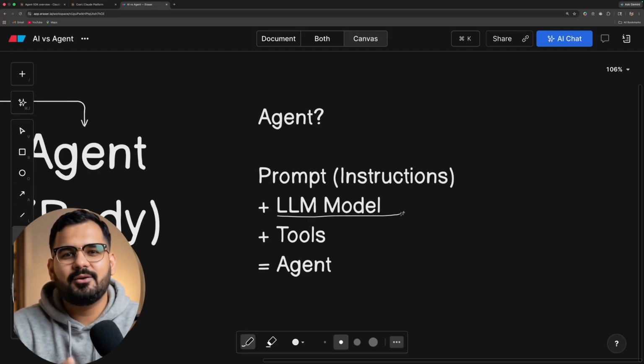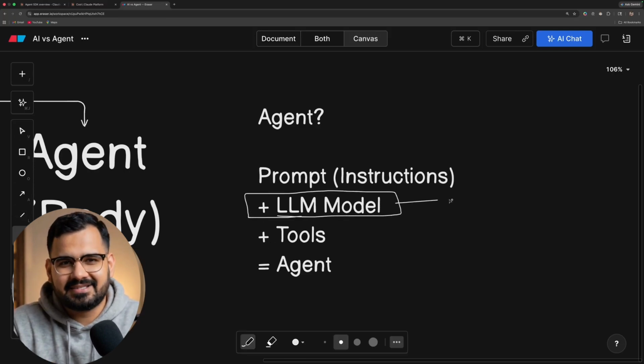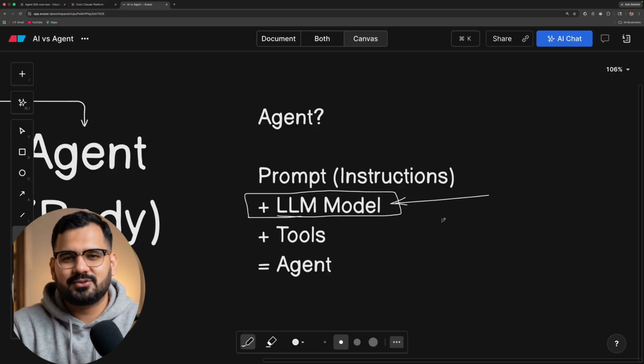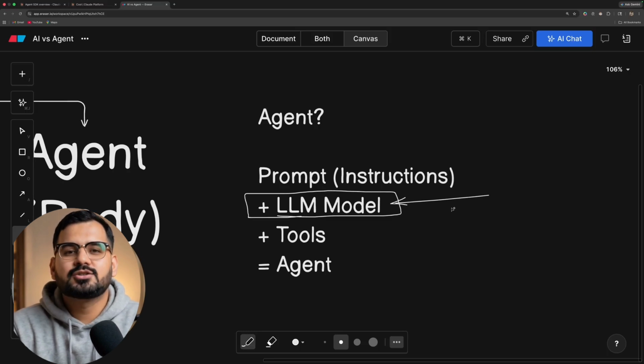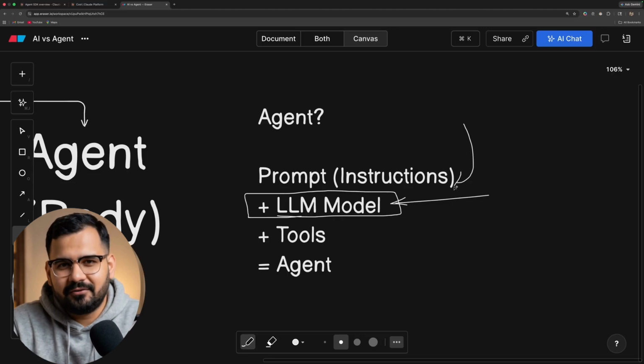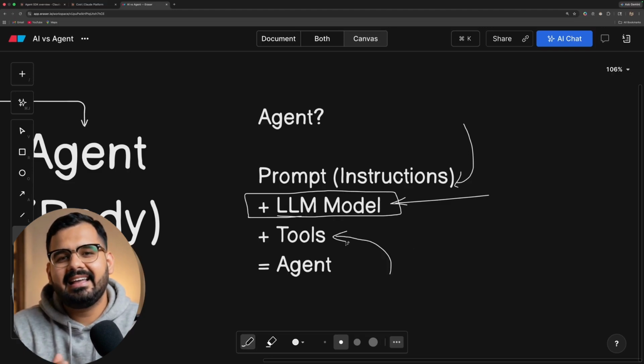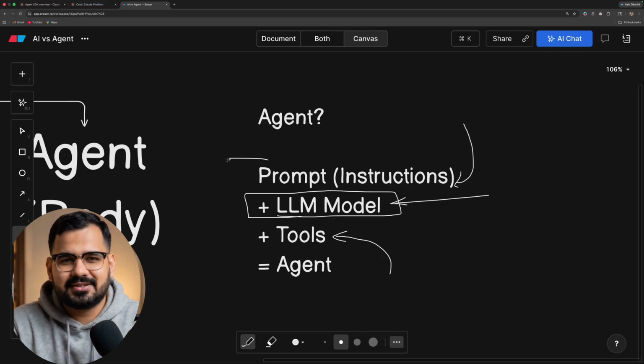Now in this scenario, the LLM model always remains constant. As a developer, you don't create this. Big companies create these. There is Mistral, there is Llama Instruct, you have models like Opus and Sonnet, OpenAI's GPT models, Haiku models, and Gemini models. These models are created by big companies and are called frontier models. As a developer, your entire work will be on instructions and tools, and orchestrating them, running them properly, running them in loops.